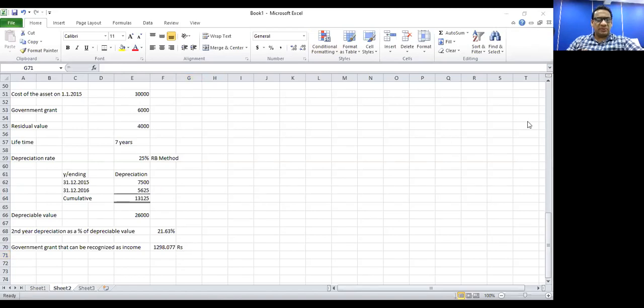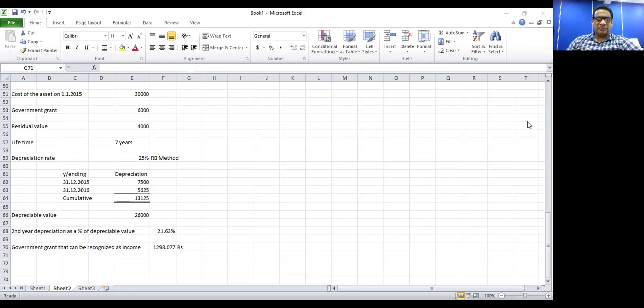1,298. Cost of asset 30,000. You received a government grant for 20%. Residual value 4,000. Lifetime of the asset 7 years, depreciation method is reducing balance method at 25%. So for the second year, which is year ending 31st of December 2016, we calculated the depreciation, which is 5,625. So that as a percentage of the depreciable value is 21.63%.